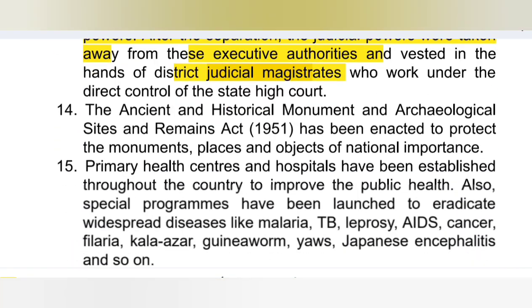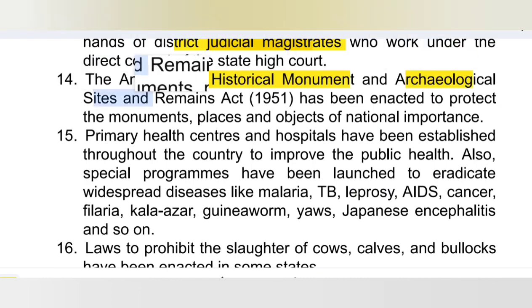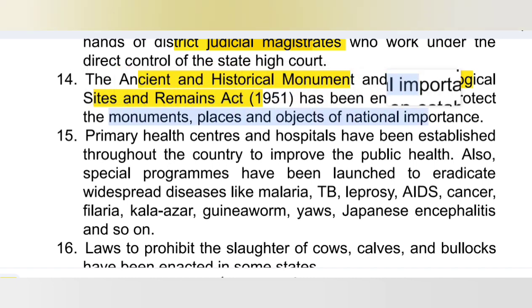Clear? Now the Ancient and Historical Monuments, Archaeological Sites and Remains Act of 1951 has been enacted to protect monuments, places and objects of national importance. So under Liberal Intellectual principles, Article number 49 denotes that the state shall protect monuments, places and objects of artistic or historic interest which are declared to be of national importance.